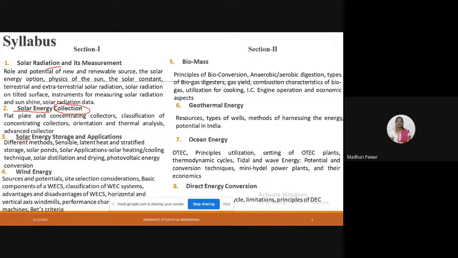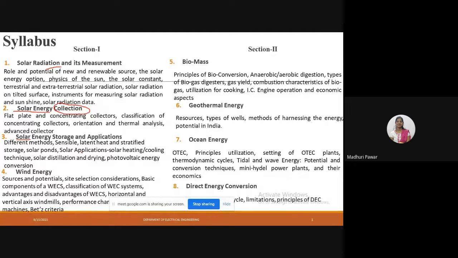So first we will see what we will get after studying this subject. You will be able to understand solar energy storage methods. Whatever the methods of solar energy storage, you will get those methods. The storage of solar thermal energy. Solar thermal energy is nothing but the heat energy coming from the sun.